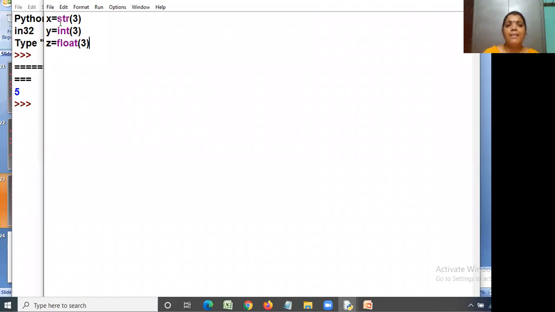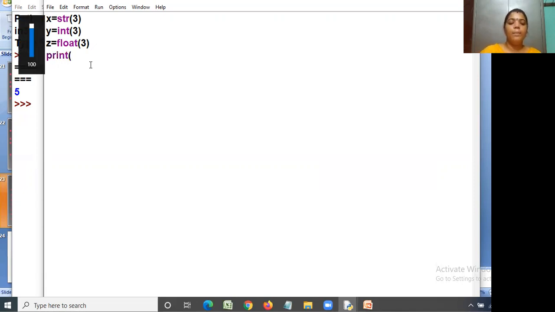The first one is str, meaning string, int means integer, and float we already know is called the decimal type.